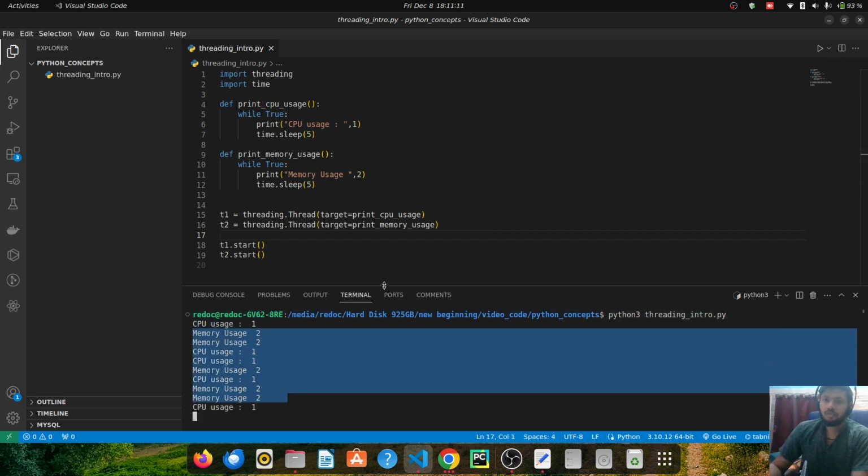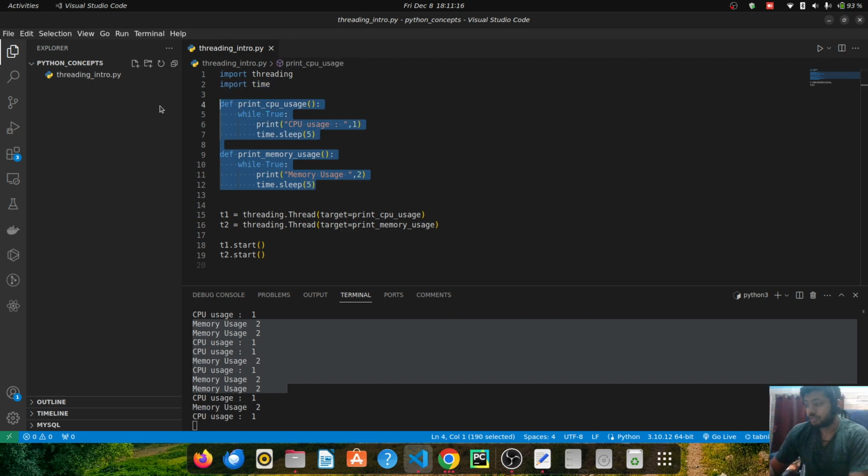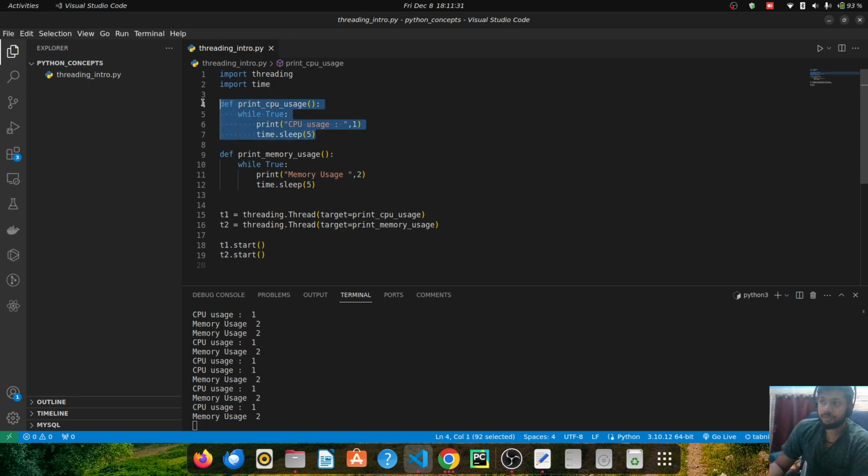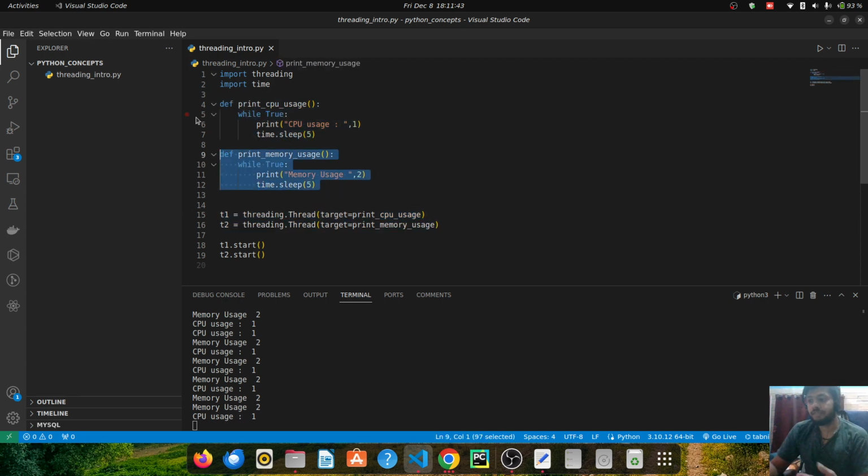Now if I want to do the same task in a single threaded environment, I have to create a single method, call everything inside that single method and try to print it. But if my task increases, if my task has a lot of things to do, I don't want to do them in a single method. I want to do them in separate methods or separate functions, so I can make use of threading. This thread T1 will run in a separate flow, the thread T2 will run in a separate flow, and they will perform their tasks one by one. So right now I can see all those data being printed.